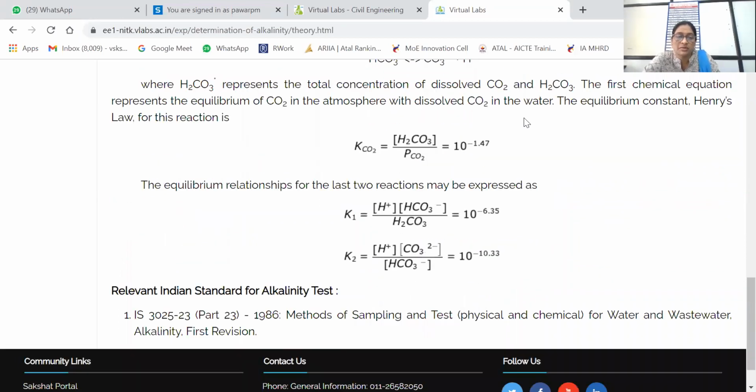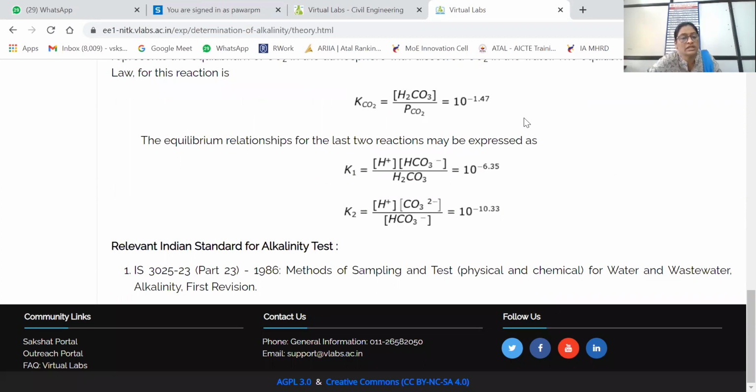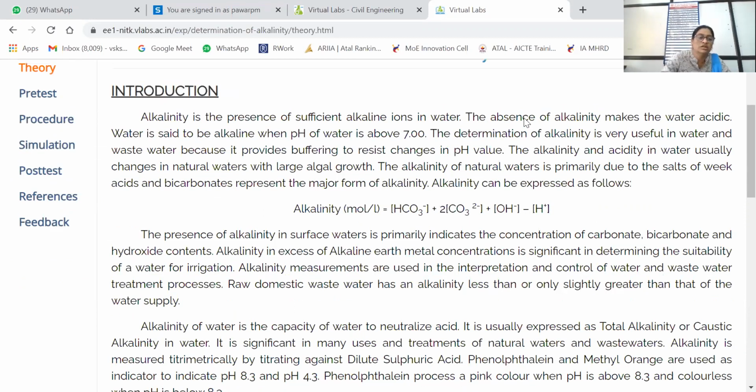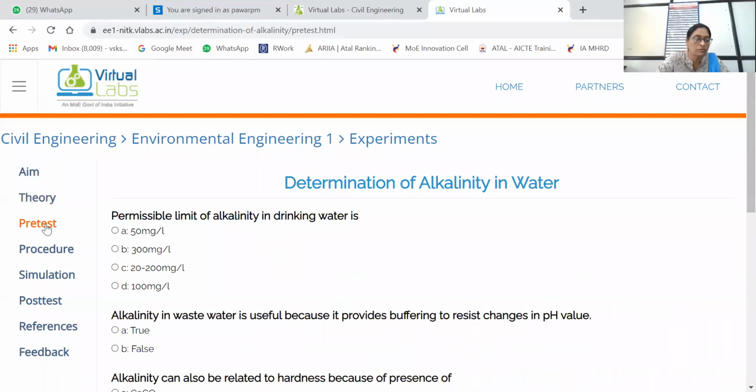This much chemistry is not required for us, so we will not go into detail. The relevant Indian standard you can note down here, 1986. So this is the background or the theory of this experiment. Now we will perform the pre-test, and then we'll see how to perform the experiment.